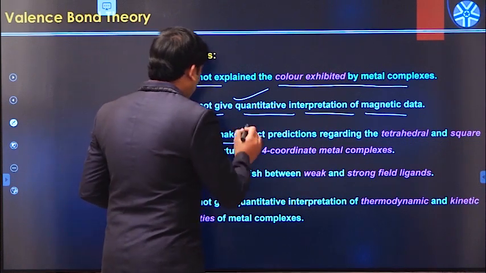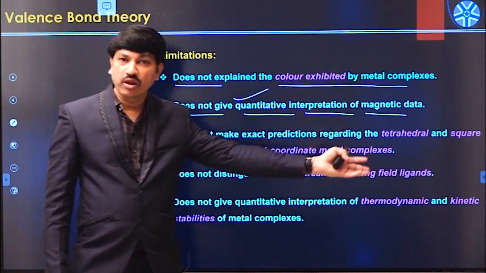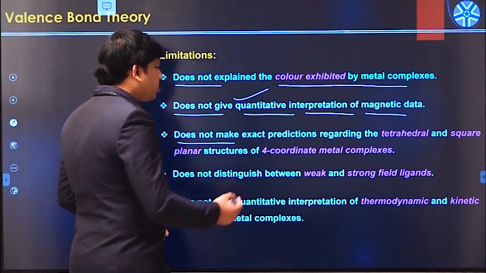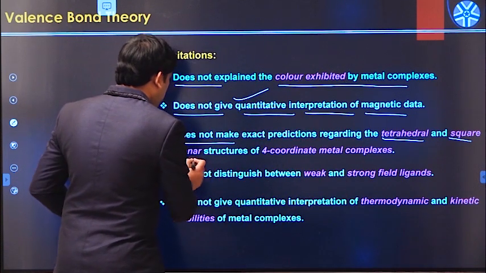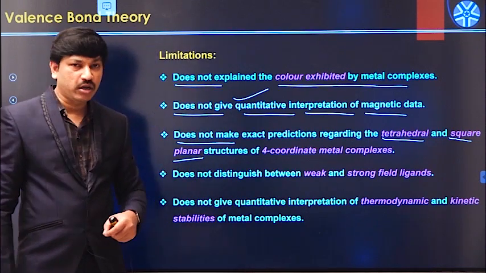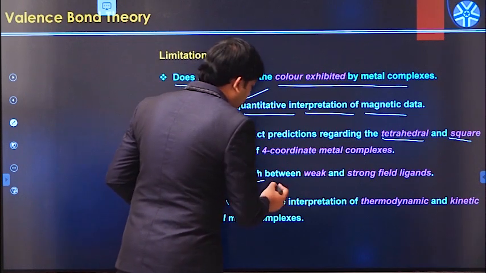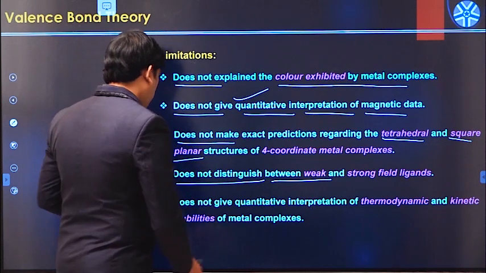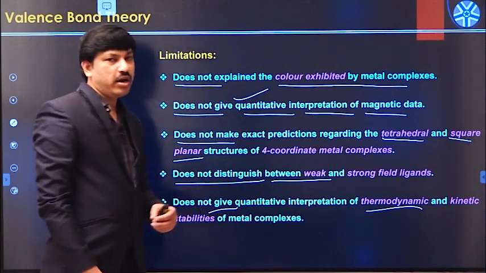And valency bond theory does not make exact predictions regarding why some of the metal complexes have square planar geometry and why some have tetrahedral geometry. So it was unable to explain the formation of tetrahedral and square planar structures in 4-coordinated metal complexes. That is another drawback. And valency bond theory is also unable to distinguish between weak field ligands and strong field ligands.